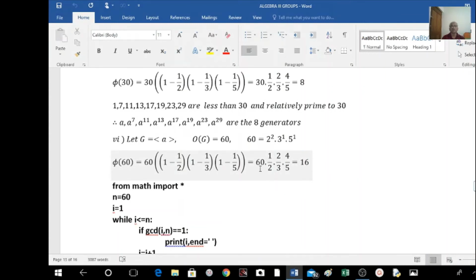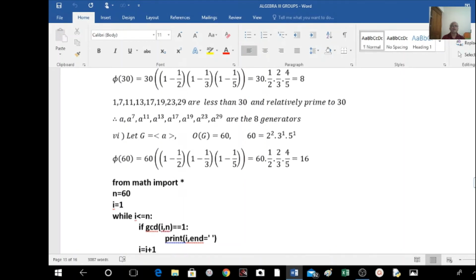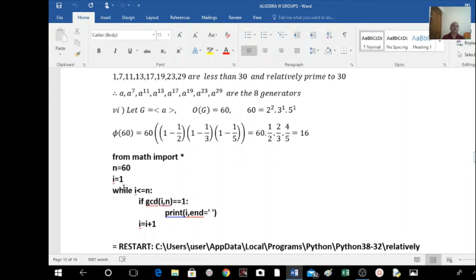One by one we can find them out. But to find this, I have used one language here. This is the Python language I have used to find the number of integers less than 60 and relatively prime to 60. You can write this program in Scilab, or in Maxima, or in MATLAB also. More or less the syntax is the same. A while loop is there, and we have to use this command.